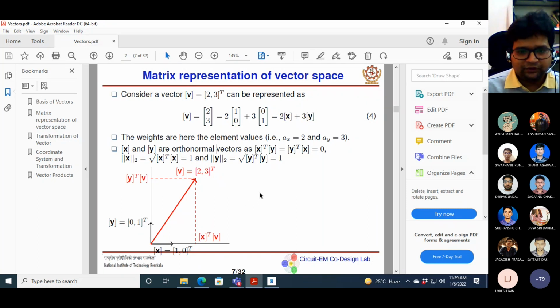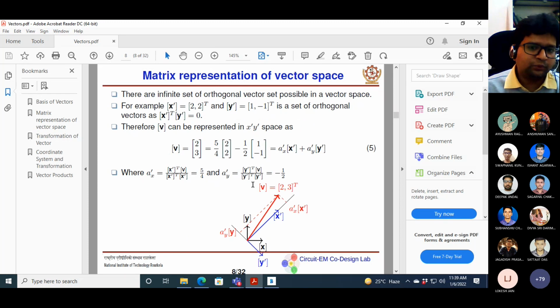And please note, this is not part of your course, but I am telling you because you need to understand why you have different coordinate systems. For example, you have a Cartesian coordinate system, then cylindrical and spherical. You can also define your own coordinate system. This comes basically from symmetric geometry.